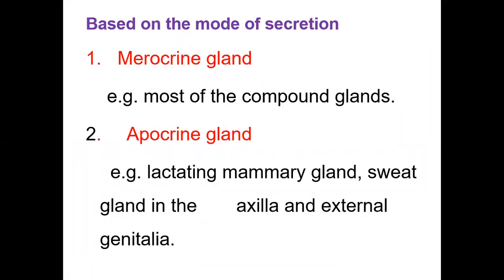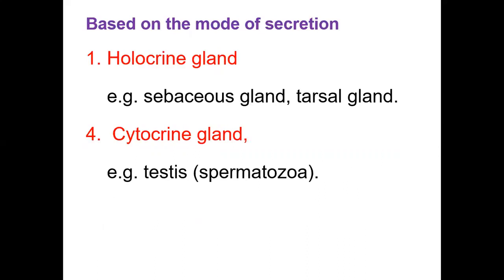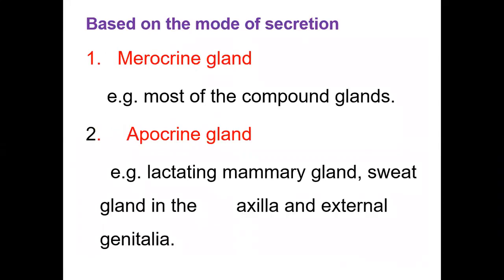Based on the mode of secretion, how a gland secretes its product. It may be merocrine gland, apocrine gland, holocrine gland, or cytocrine gland. So, based on the mode of secretion, glands are 4 types: merocrine, apocrine, holocrine, cytocrine. Merocrine gland secretes its product by exocytosis process. There is no loss of cytoplasm of the gland.